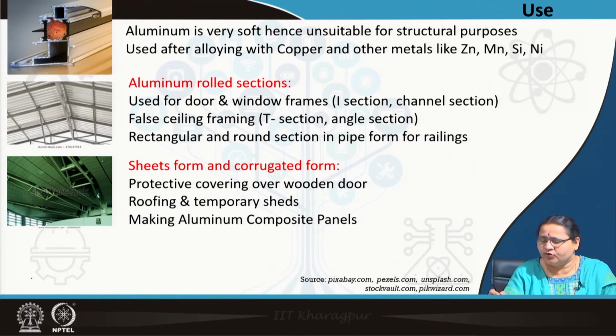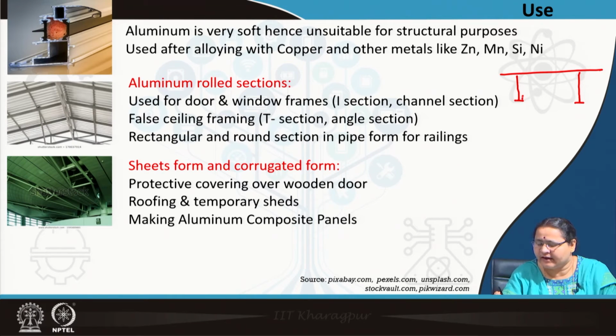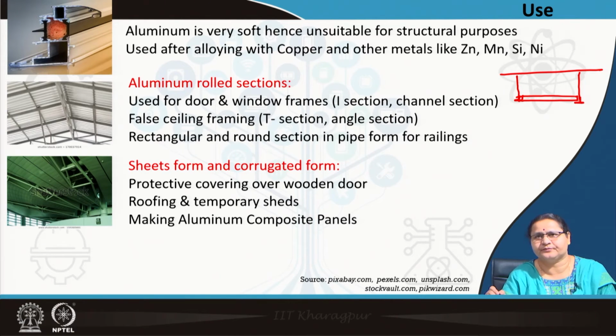You may see from the main roof a suspended aluminum frame, and you have to put the false ceiling supported here. This will be a T aluminum section.